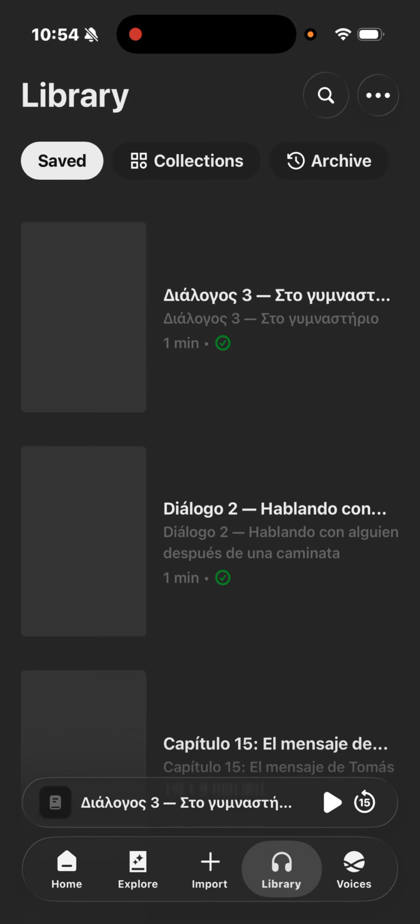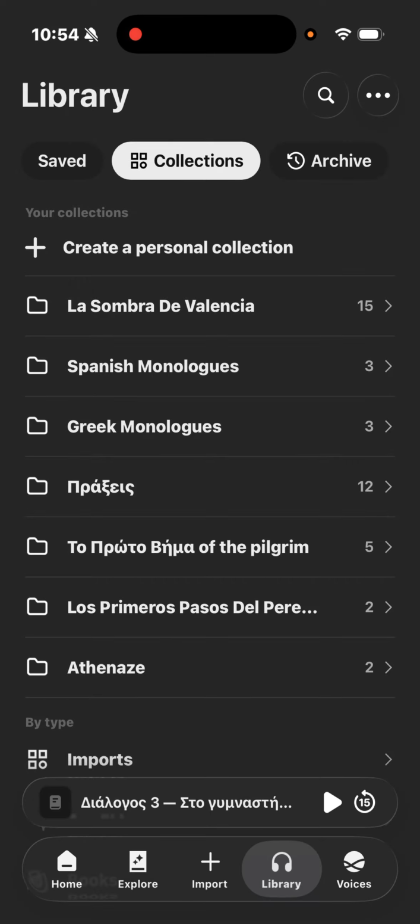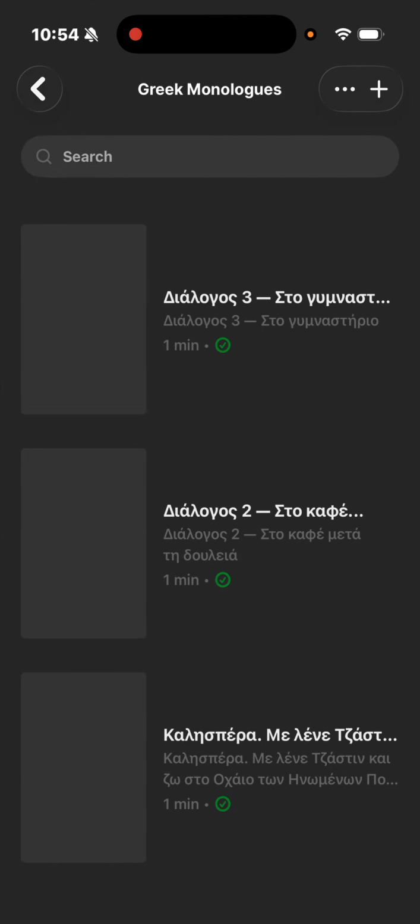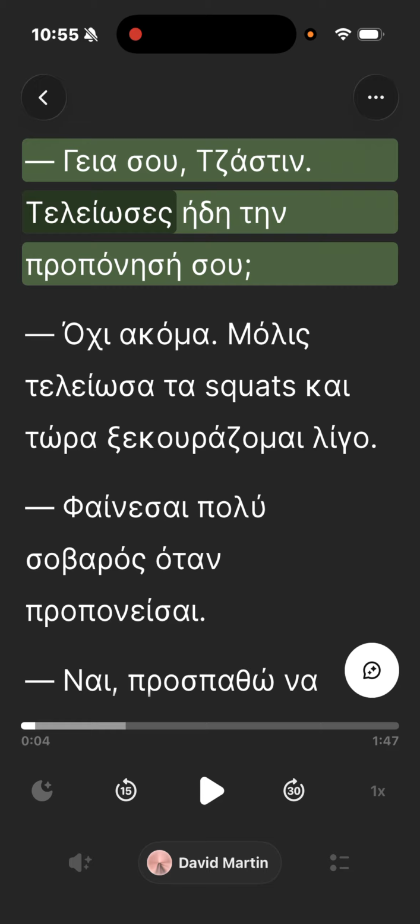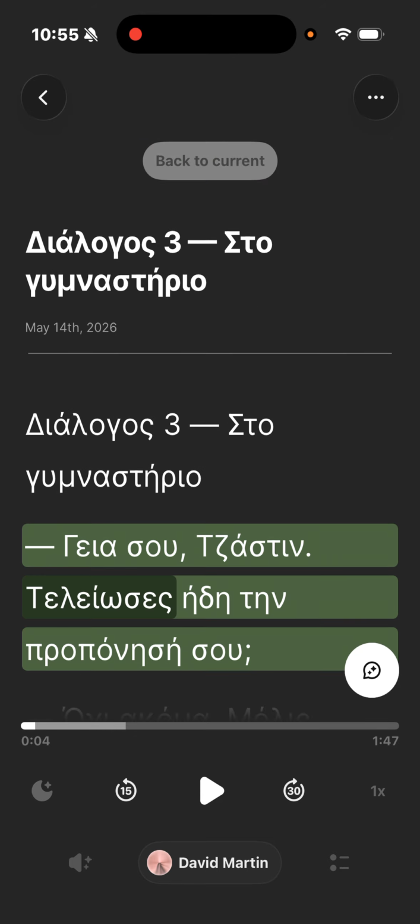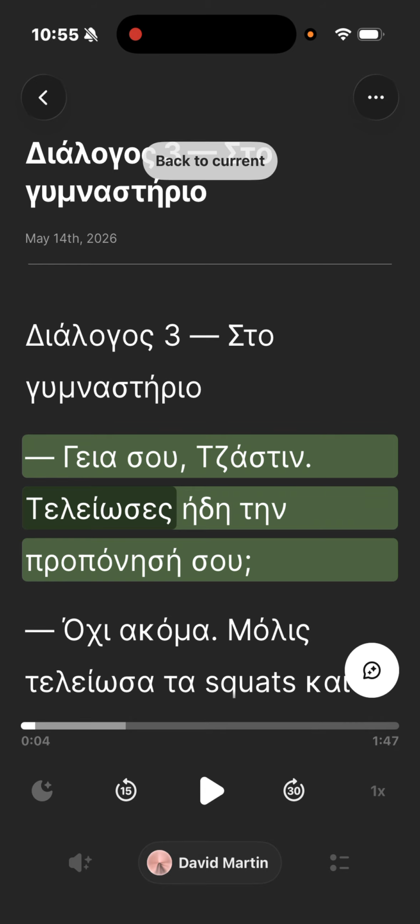I have these collections, and some of these are books, some of these are dialogues, but I have a section for Greek dialogues. I started out that way, and I will click on Diálogos Trias to Gymnastirio, and it will be there for me to review, and I will shadow it for my review.